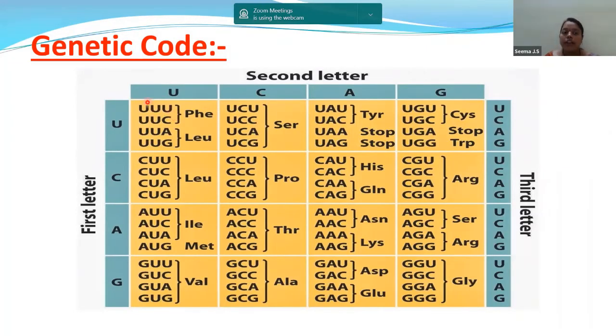The next codon will never start by overlapping with the previous one. Always the coding will be in the form of triplet codons and they will never overlap with each other. So first, they are in the form of triplet codons. Second, there is no overlapping.